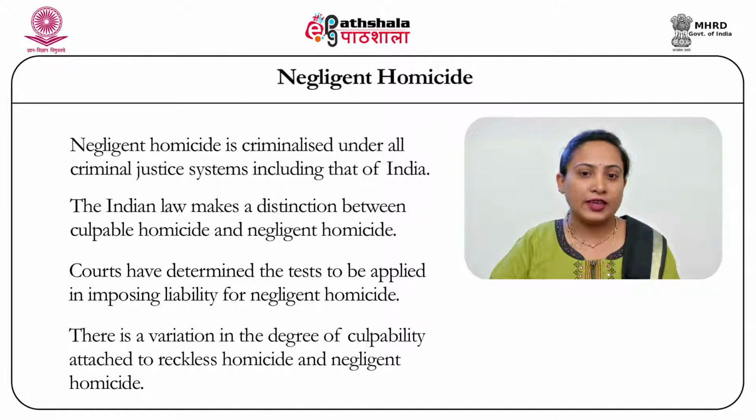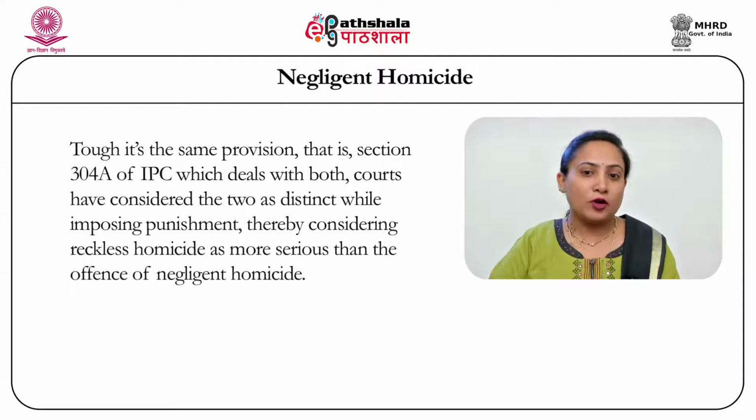In fact, there is a variation in the degree of culpability that is attached by the law to reckless homicide and negligent homicide and also culpable homicide. Though it is the same provision, that is section 304A, which applies both for reckless homicide as well as negligent homicide, there is a variation in the degree of liability that is attached for the two.